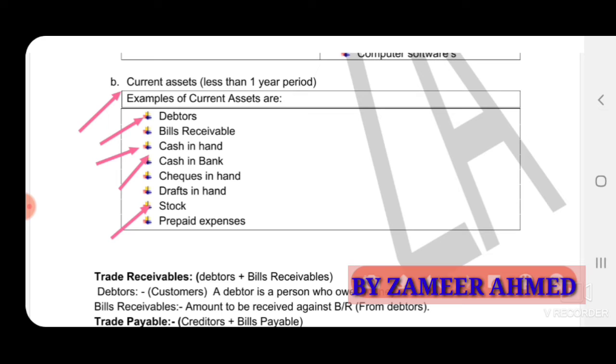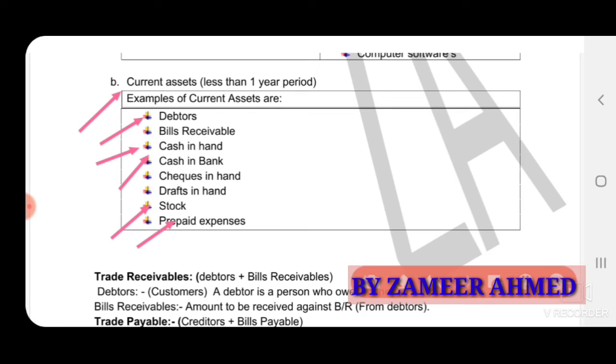They will become the debtors of the company. Bills receivable and prepaid expenses. Prepaid expenses means the expenses which are given in advance by the business, by the owner. For example, they have paid rent in advance for the full year to a landlord. That will be treated as current assets.